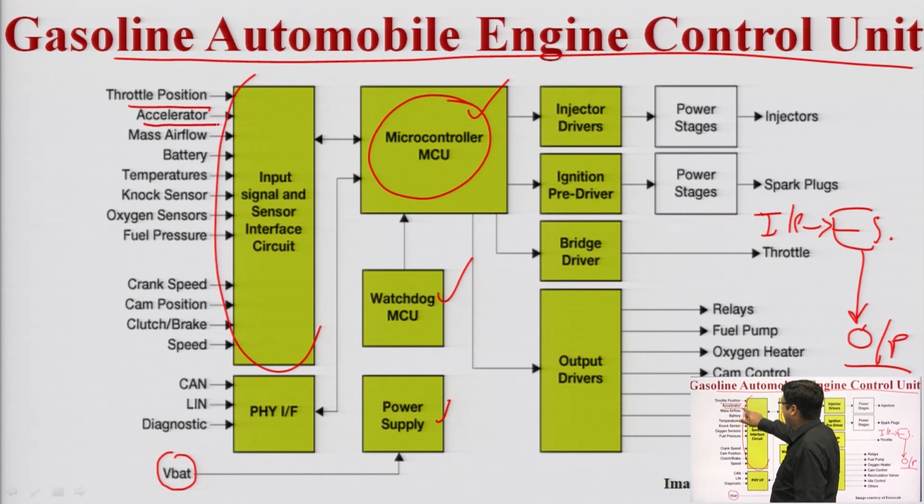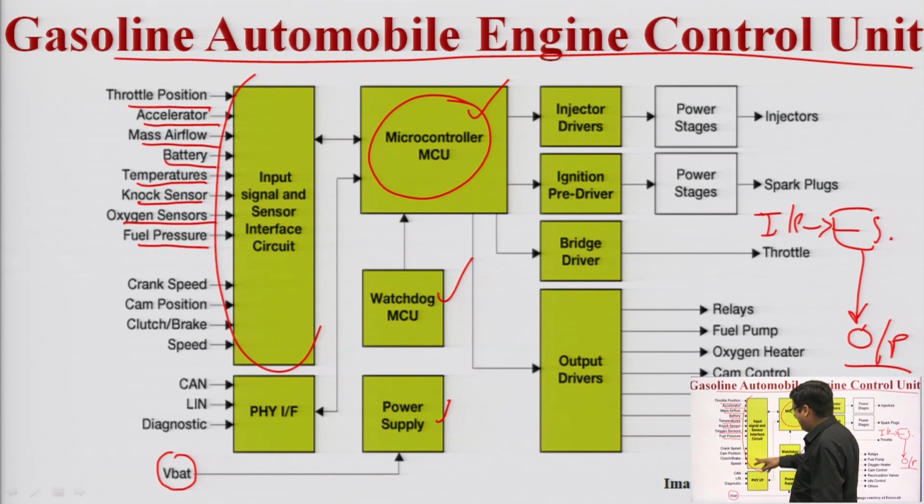It has an accelerator, a mass airflow unit, battery, temperature, and NOx sensor. What is a NOx sensor? If we are changing the environment parameters, this can be detected by using NOx sensors. We can also use oxygen sensors, fuel pressure sensors, crank speed, cam position, clutch and brake speed. These are the input parameters.